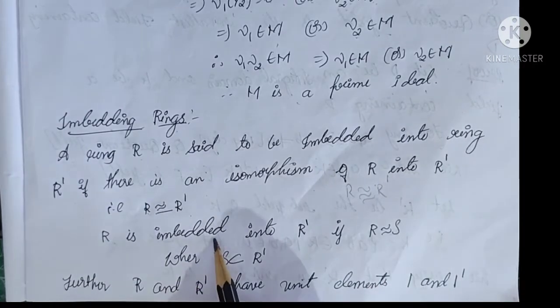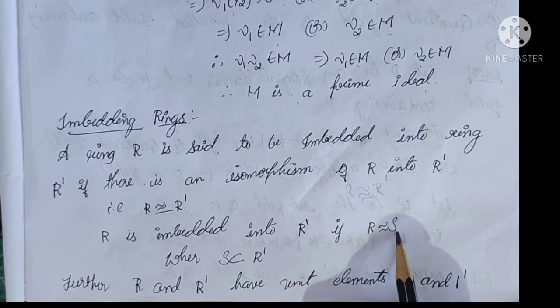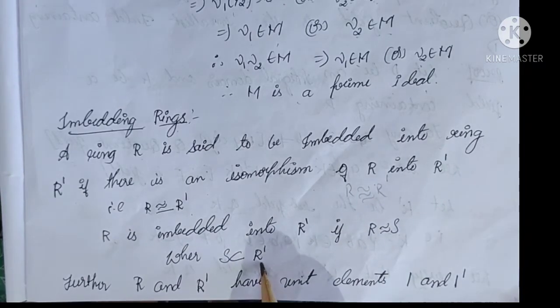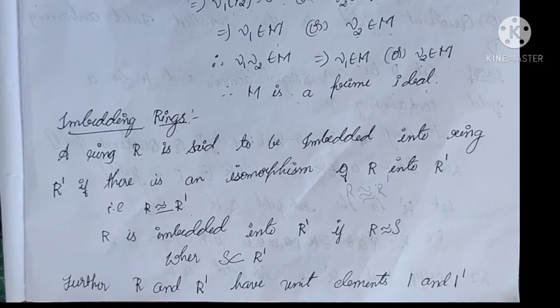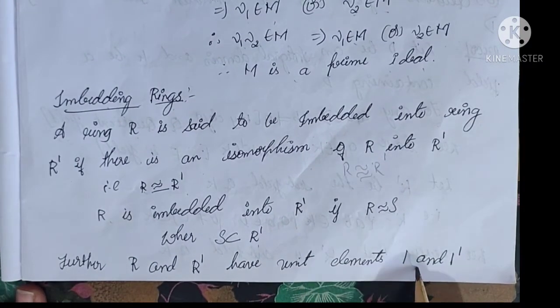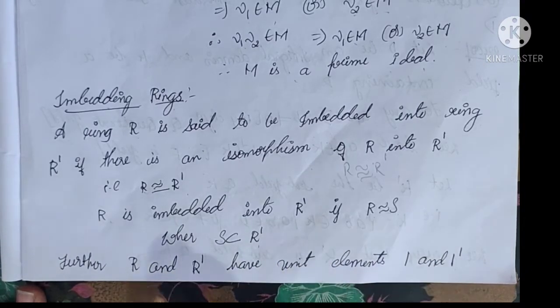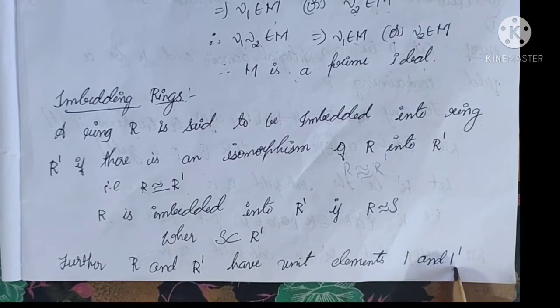Suppose R is embedded into R dash. R is isomorphic to S, where S is a subset of R dash. Further, R and R dash have unit elements 1 and 1 dash. The identity element of R is 1, the identity element of R dash is 1 dash.